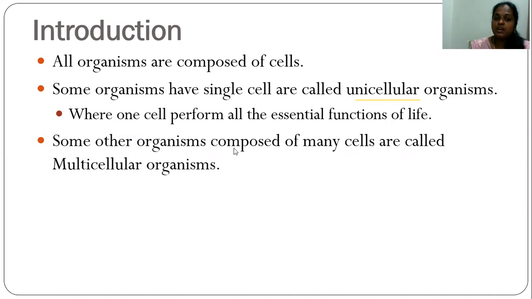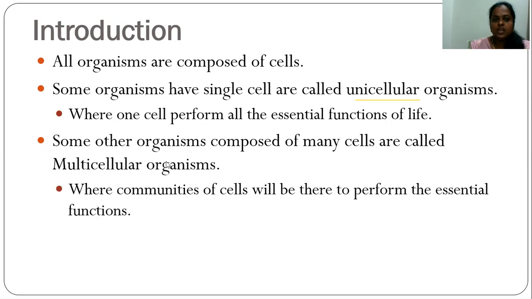Next, some other organisms are composed of many cells. They are made up of many cells, so such organisms we call multicellular organisms. Here communities of cells will be there, because it is a group of many cells, where they perform the essential functions and have a division of work. All the cells will not perform the same function. Like the blood cell, whose function is to carry oxygen from one part to different parts of our body.